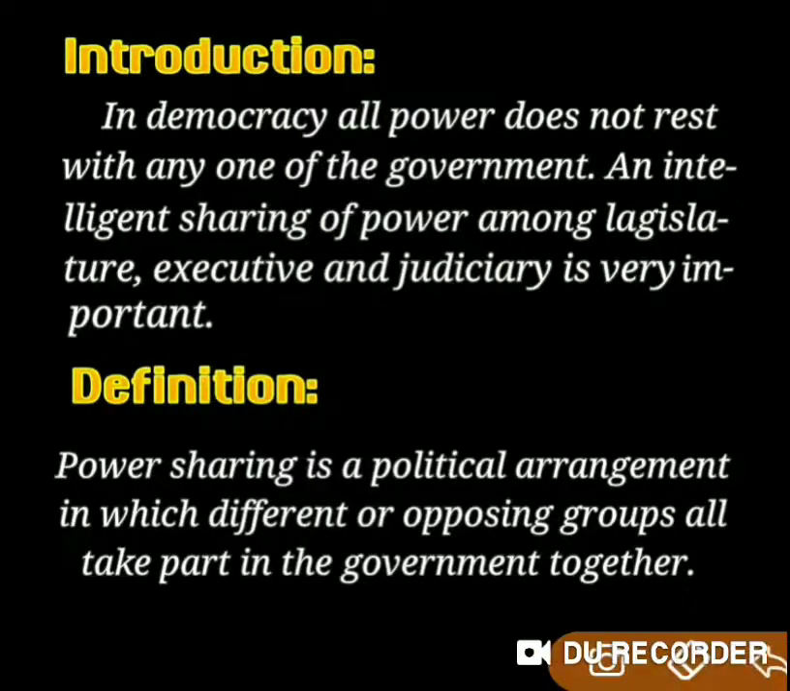Now let us try to understand the meaning of the word power sharing. According to the English language, the word power means control over something or somebody, or authority, to have authority to control over something or somebody. And the word share means distribute or divide. Both together, power sharing means the division of power or the distribution of power.